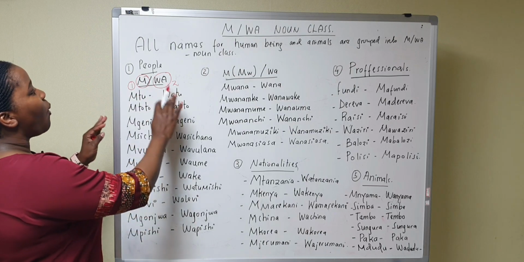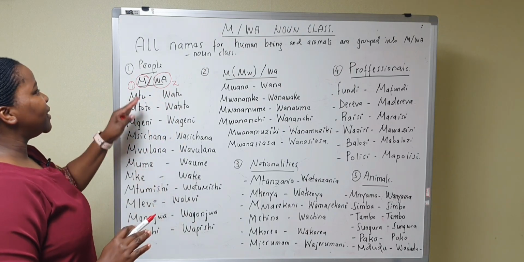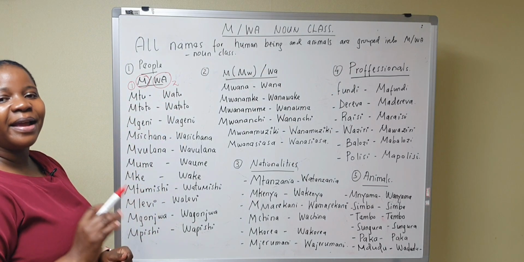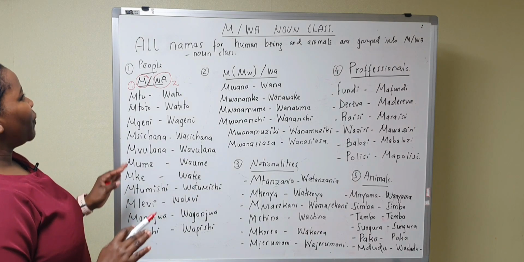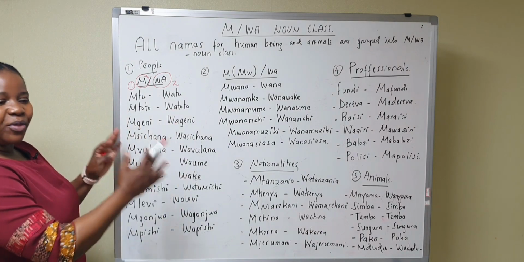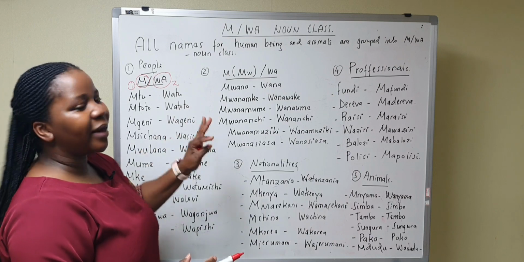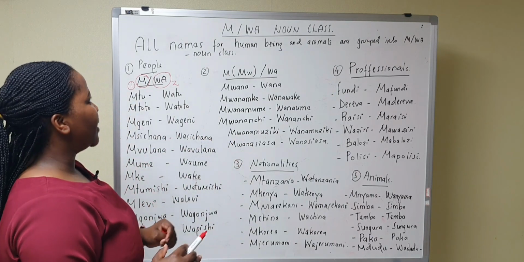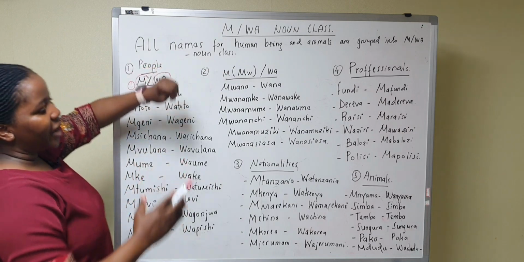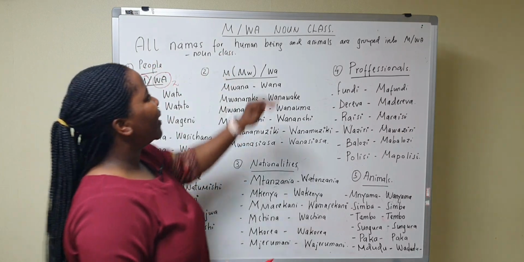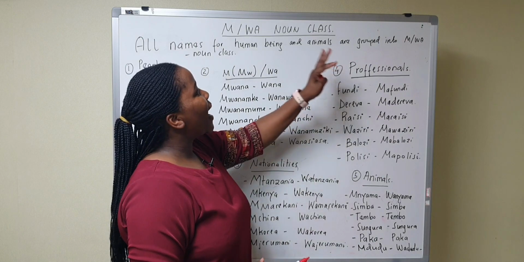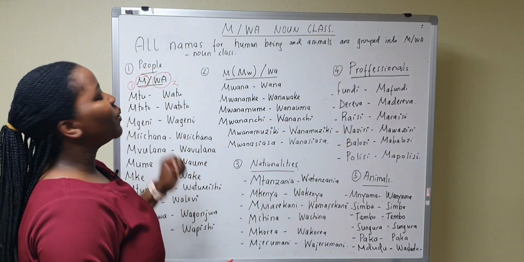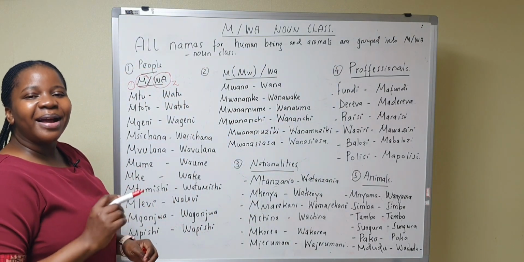So this is the first and second noun class. So we are going to see all the names of people and animals that are grouped into wa noun class. So all names for human beings and animals are grouped into wa noun class.